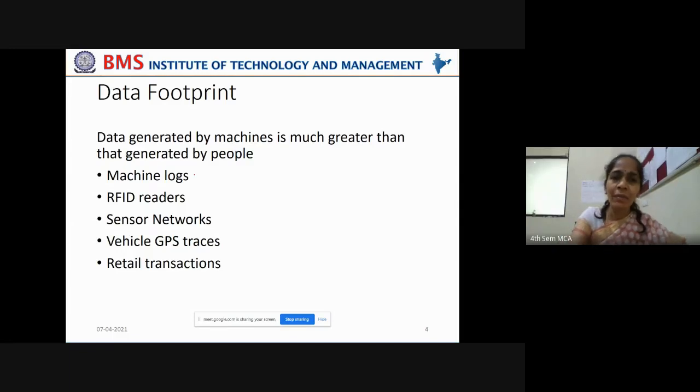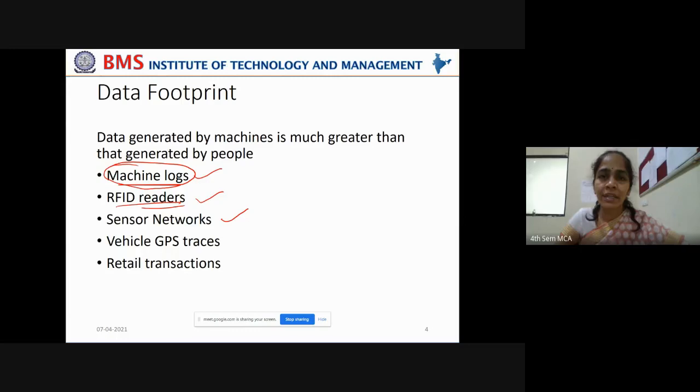In the same way, even machines, RFID readers, sensor networks, all these are generating large volumes of data. So when you take automated manufacturing units, in that every component will take some readings in order to monitor the manufacturing process of a product. Right? In such cases, machines will generate logs of data which can be analyzed to see whether that particular component is working without any fault. So machines generate large volumes of data, and even RFID readers.